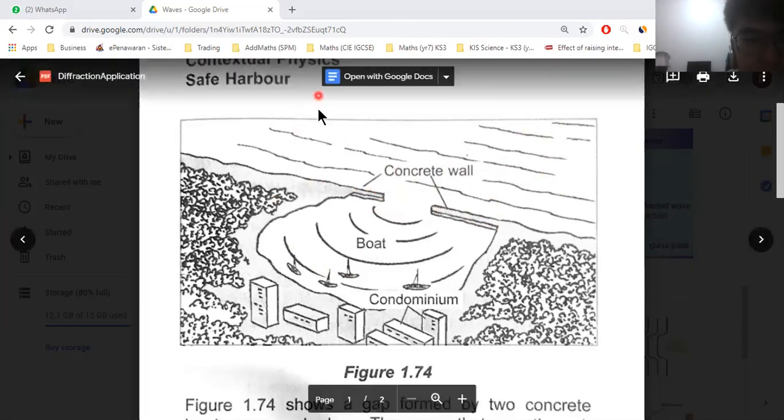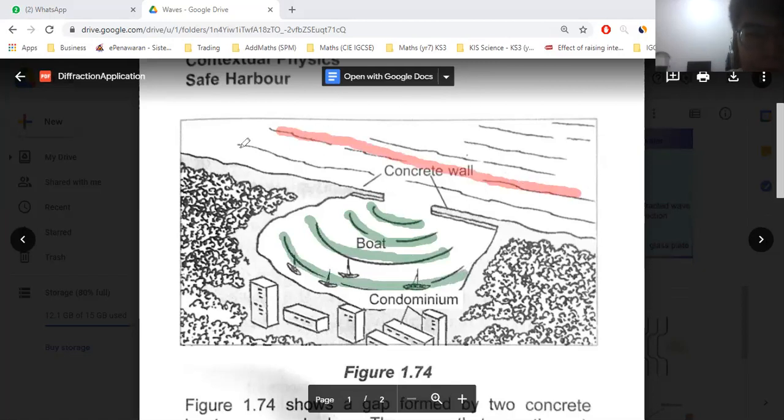You see this one, at the concrete wall. Here is the opening, right? It's the slit. So when the water waves pass through this slit, they will be diffracted. So you see this all diffracted. Now what happens after diffraction? What happens to the energy?